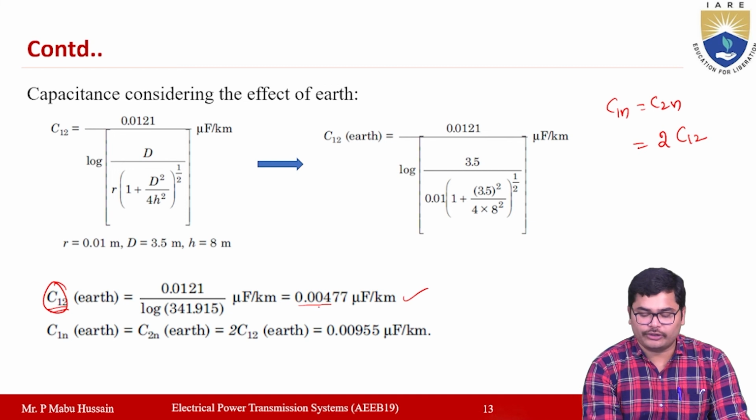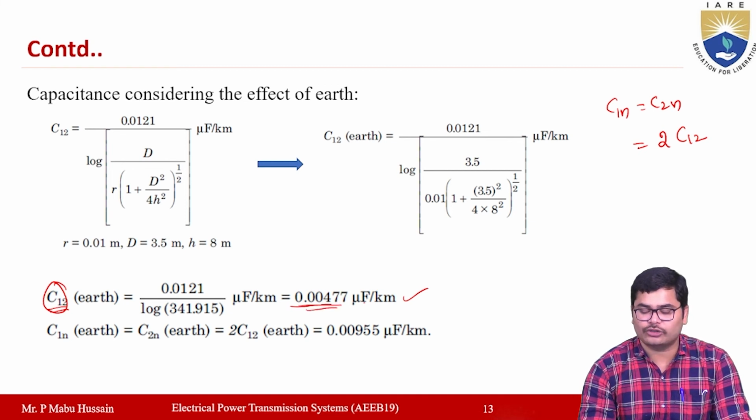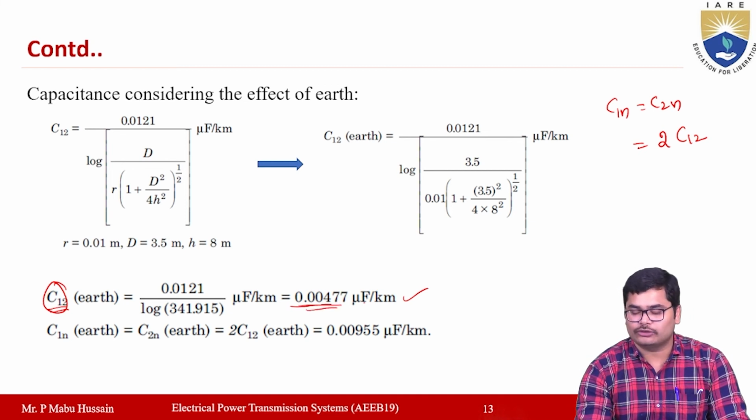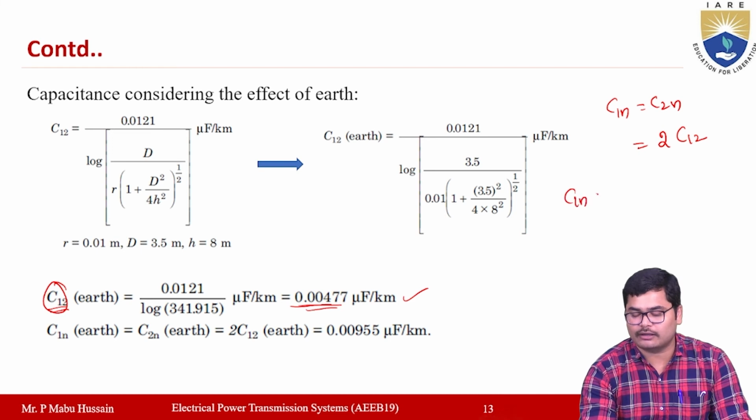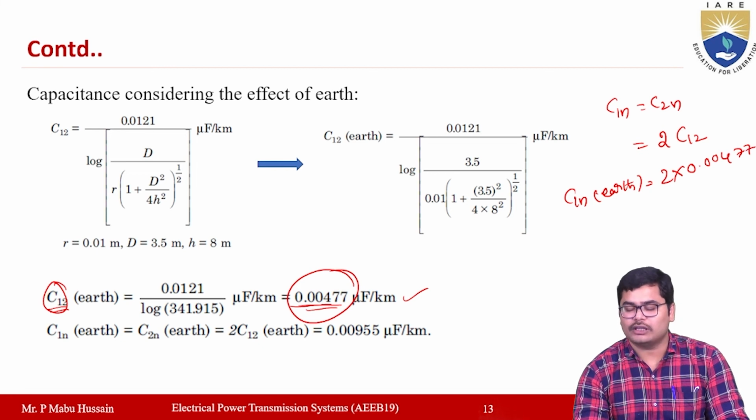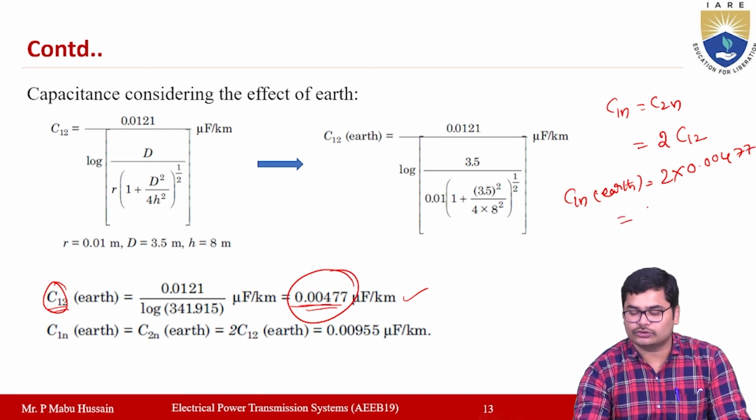Okay, so C12 here is 0.00477. So the value of C1n, when you consider the earth, will be equal to 2 into 0.00477. Okay, so if you calculate this value, you will get 0.00954.